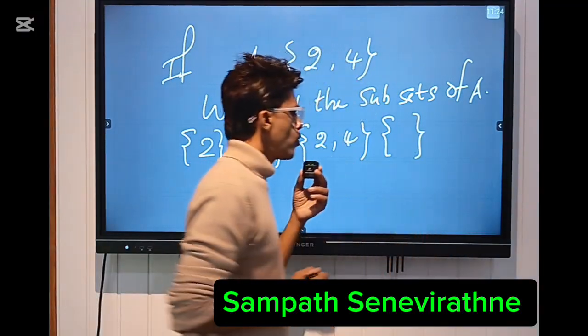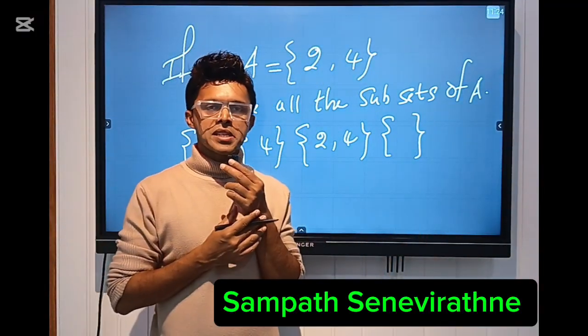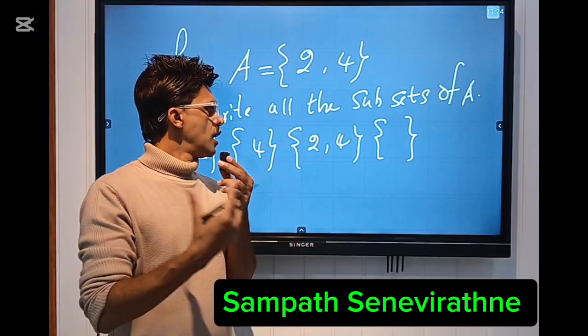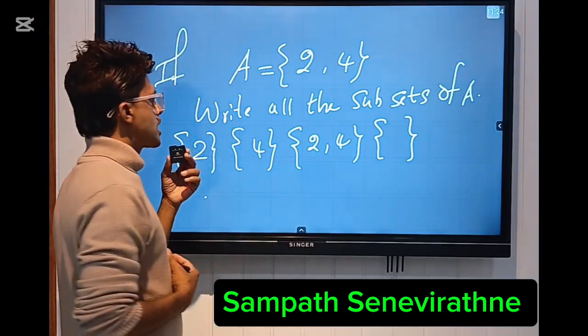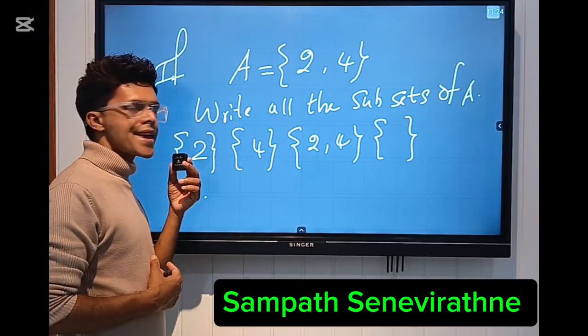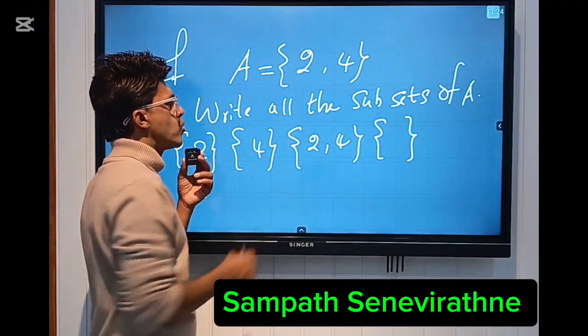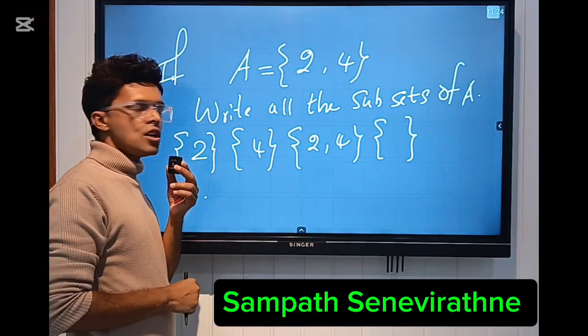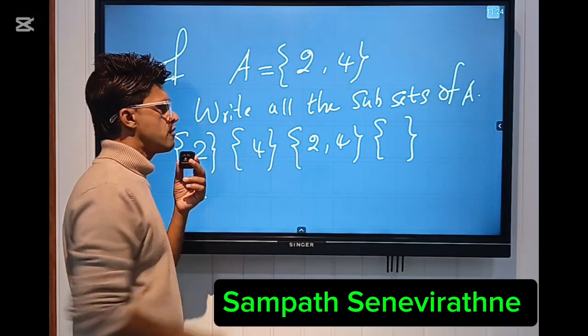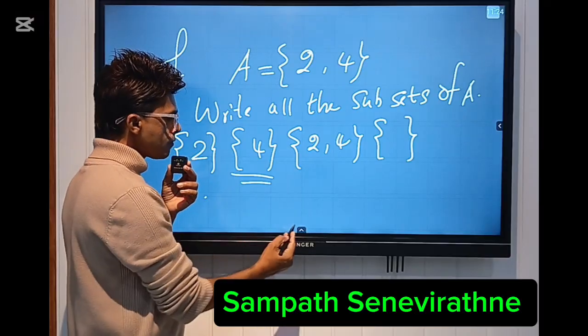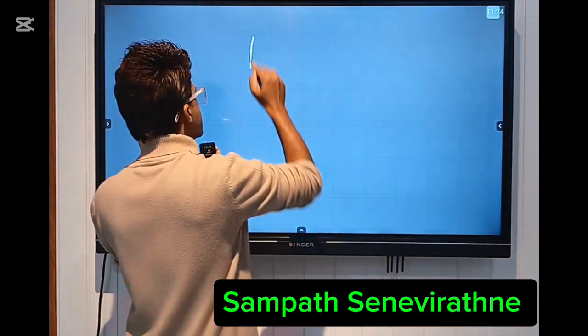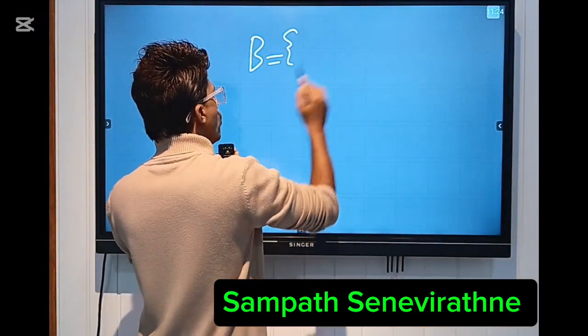Null set means there are no elements in a null set. In general, you know about it. So then these are the subsets that you could write in the set A here. Then here there are two elements, and how many subsets are found here? 1, 2, 3, and 4. Okay, so how can you get all the subsets?